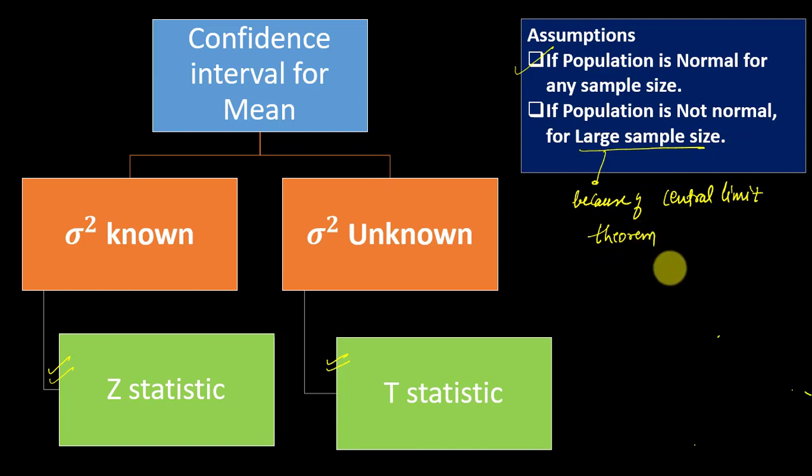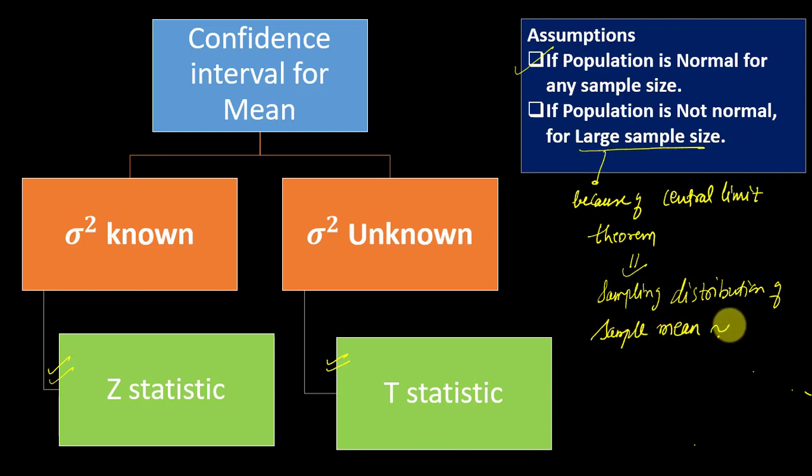Why? Because the central limit theorem makes the sampling distribution of the sample mean distributed as normal with a mean of mu and variance of sigma square divided by n.